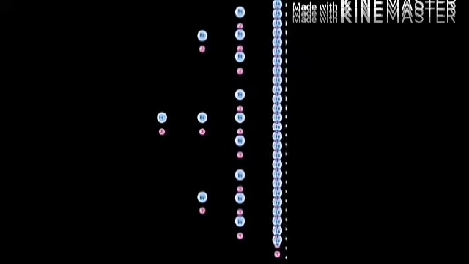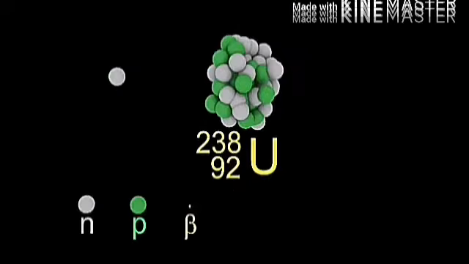Chain reactions are of two types. One is controlled chain reaction, another one is uncontrolled chain reaction. Controlled chain reaction: in a controlled chain reaction, the number of neutrons released is maintained at 1, which is controlled by removing extra neutrons using a neutron absorber.